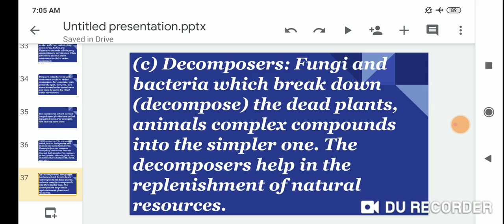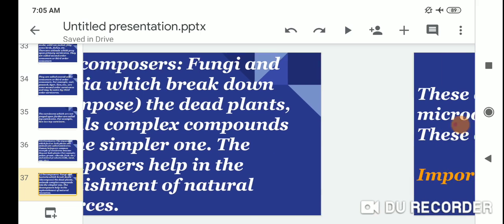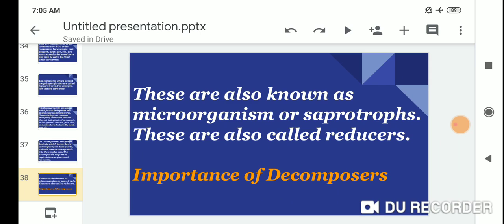These are also known as microorganisms or saprophytes. They are also called reducers.